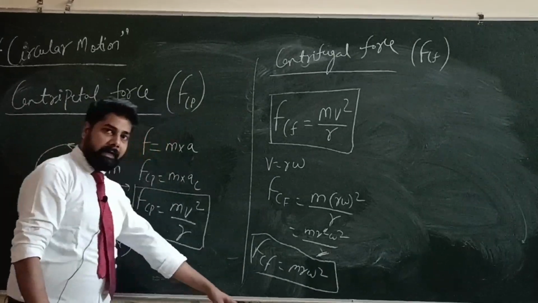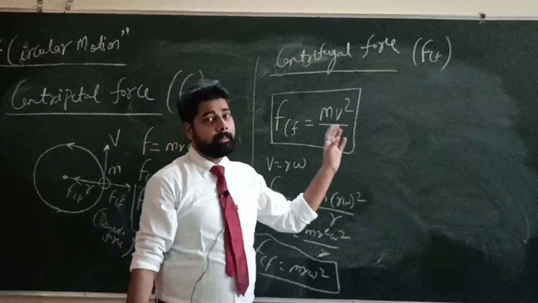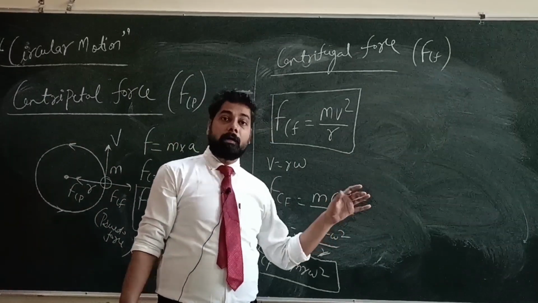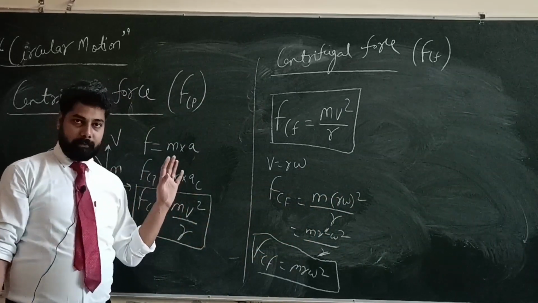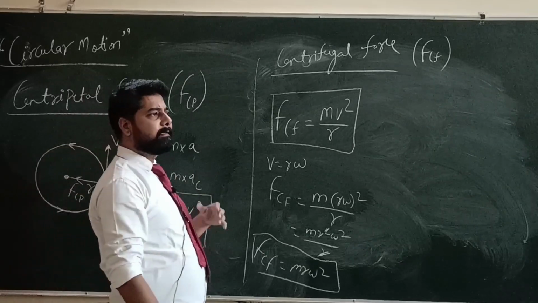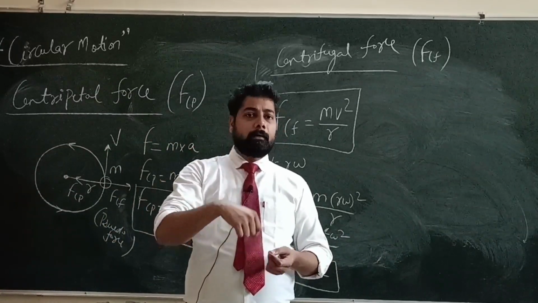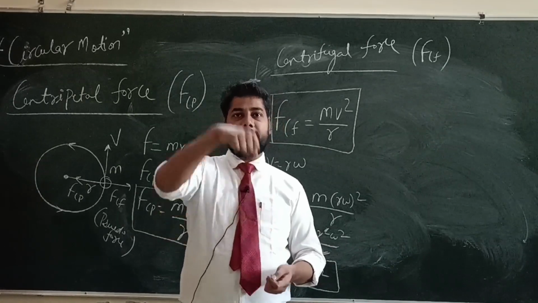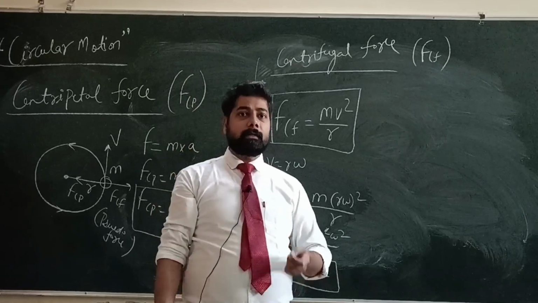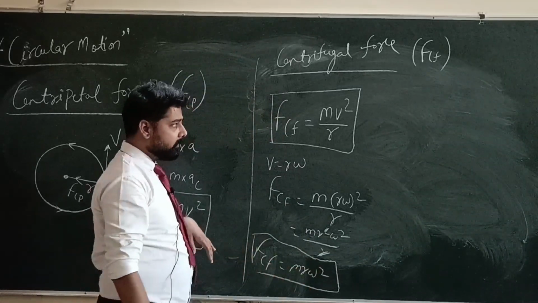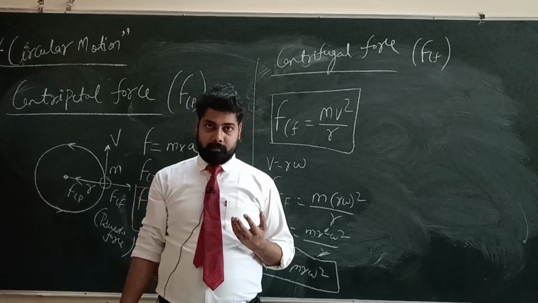The force that acts towards the center is called centripetal. The force which acts away from the center of the circular path is called centrifugal force. But these forces are always equal and opposite. We can see so many examples of centripetal force. If we tie a stone with a string and start revolving it in a horizontal circle, the tension of that string will be the centripetal force.